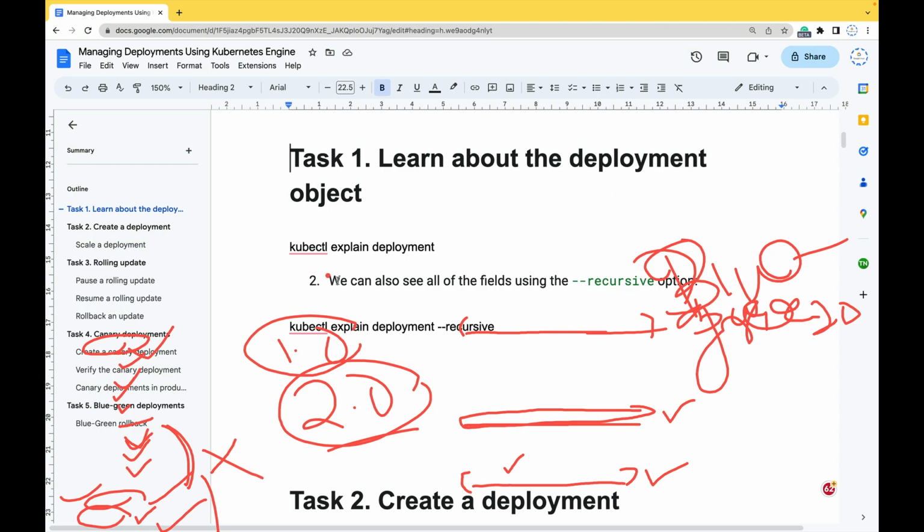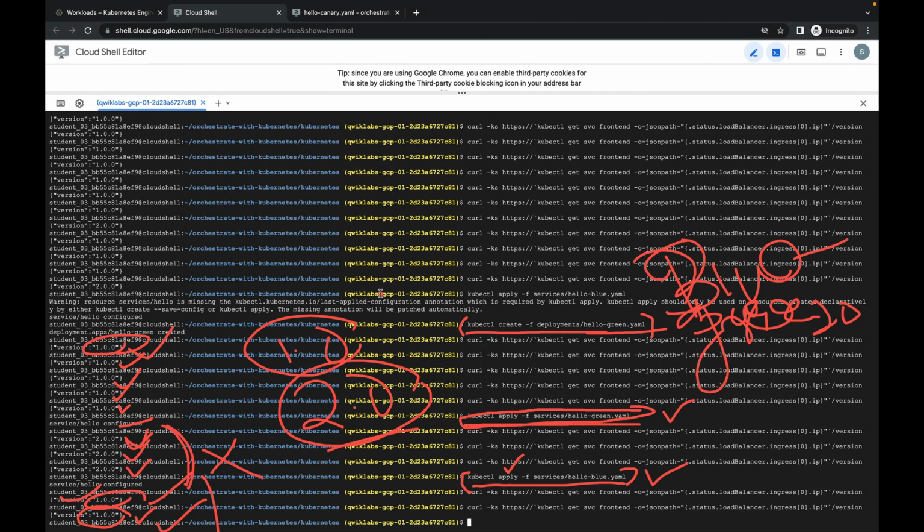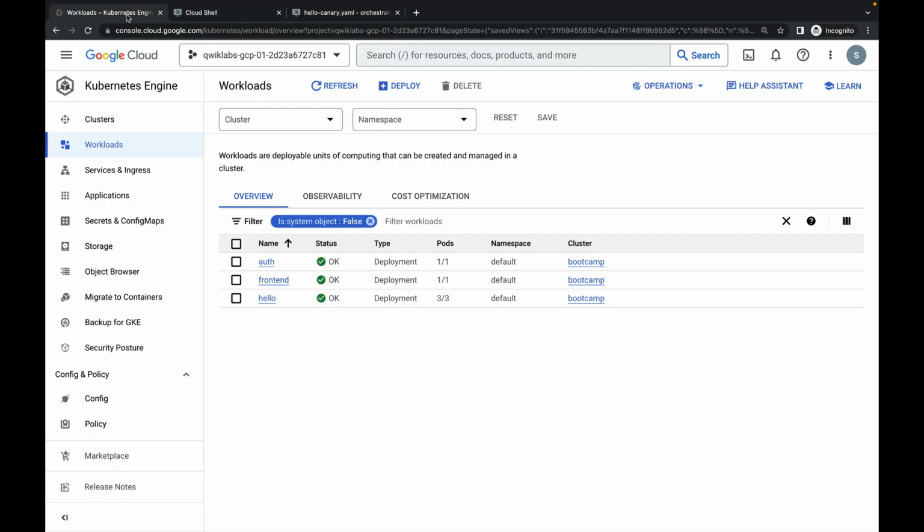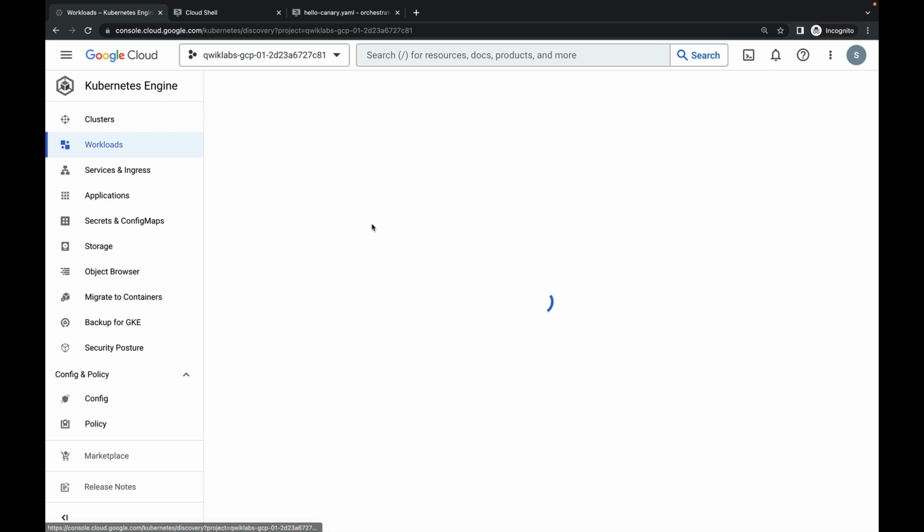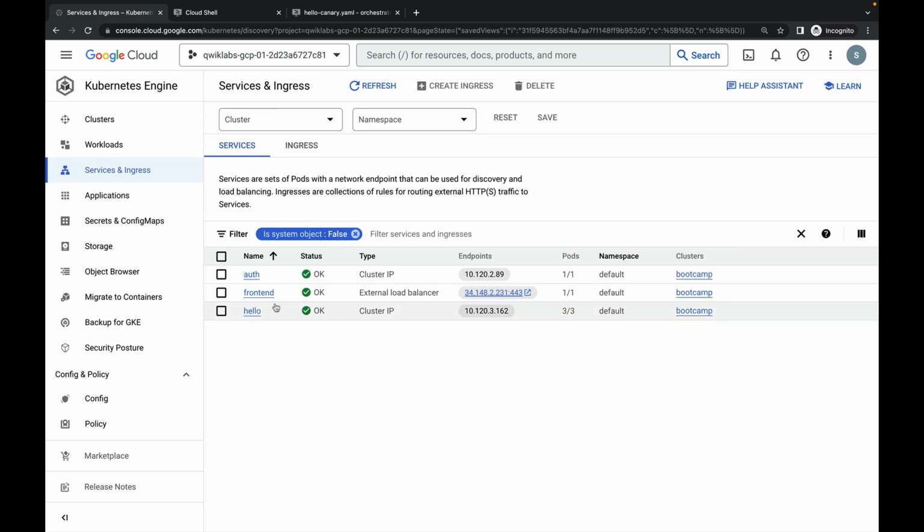Kubernetes Engine. I hope this video will be helpful, and lastly let me show you the exact thing in action in the Google Cloud Console. This is my 3 deployments, and the services which I was talking about. One is the front end service, this is my hello service endpoint, and this is my auth service.